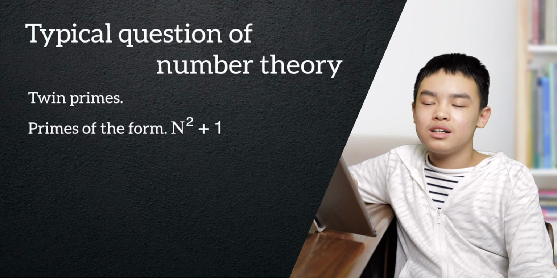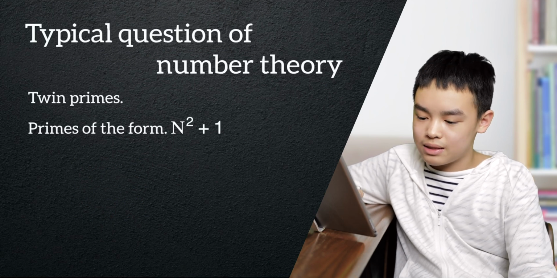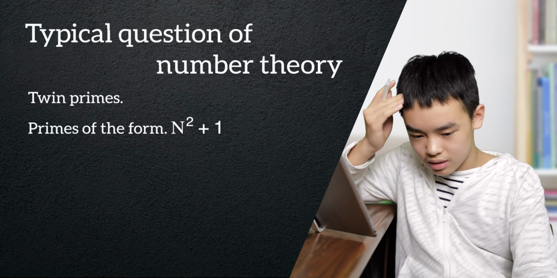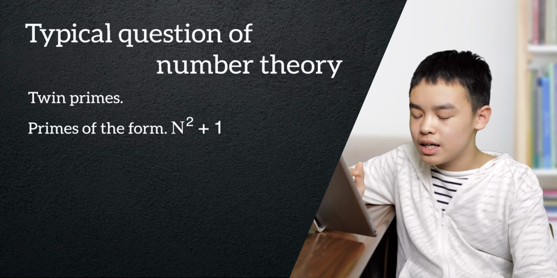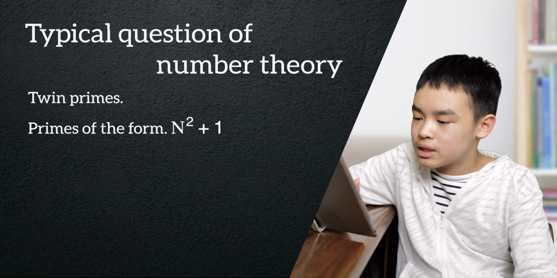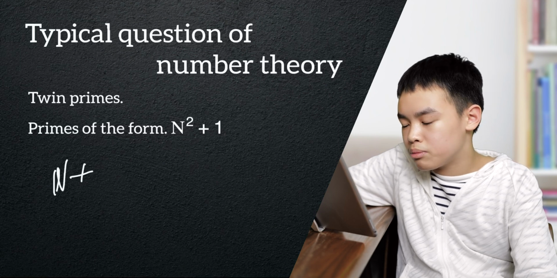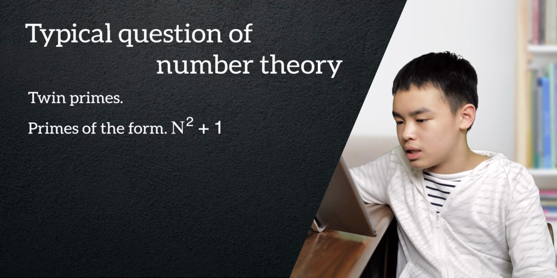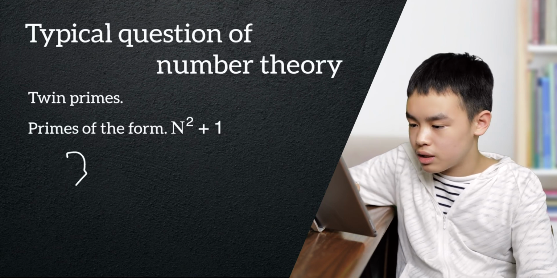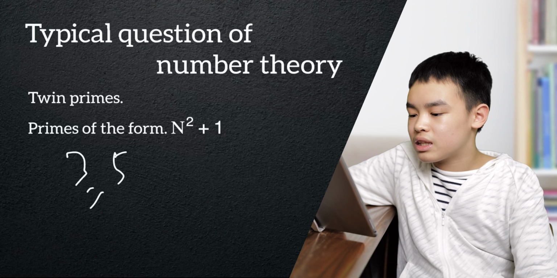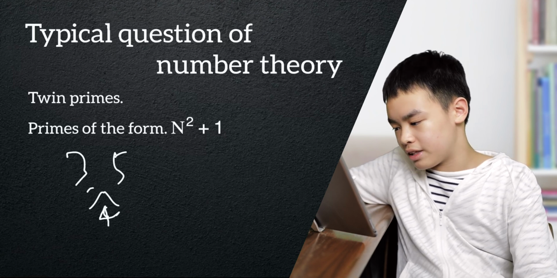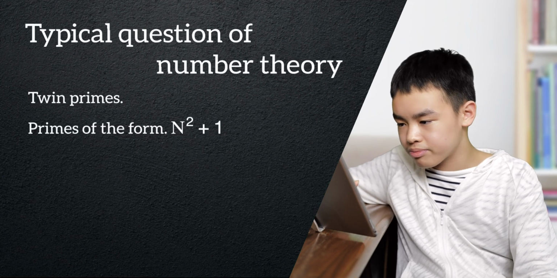Now there are also the twin primes. Like twins are usually very close, right? So are the factors primes. Now twin primes are basically if n is a prime and n plus 2 is also a prime, then n plus 2 is a twin prime. For example, 3 and 5. Now you might say that there is a big O 4 over here. Well, we're not gonna write that since 2 is the only even prime.